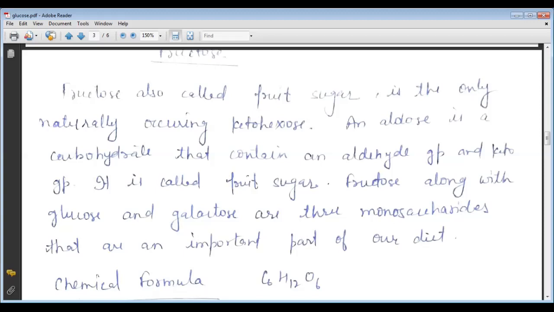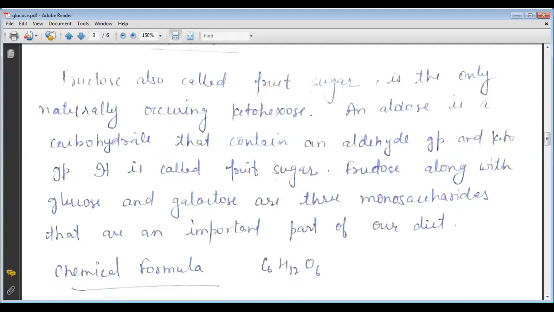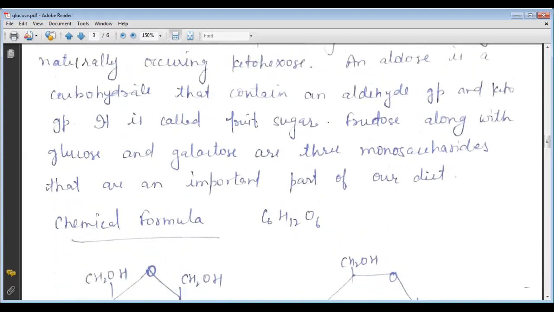So here we can see that fructose, also the fruit sugar, is the only naturally occurring ketohexose, and aldose is a carbohydrate that contains an aldehyde group. The word is ketohexose, so here one is the aldehyde group and another is the keto group.